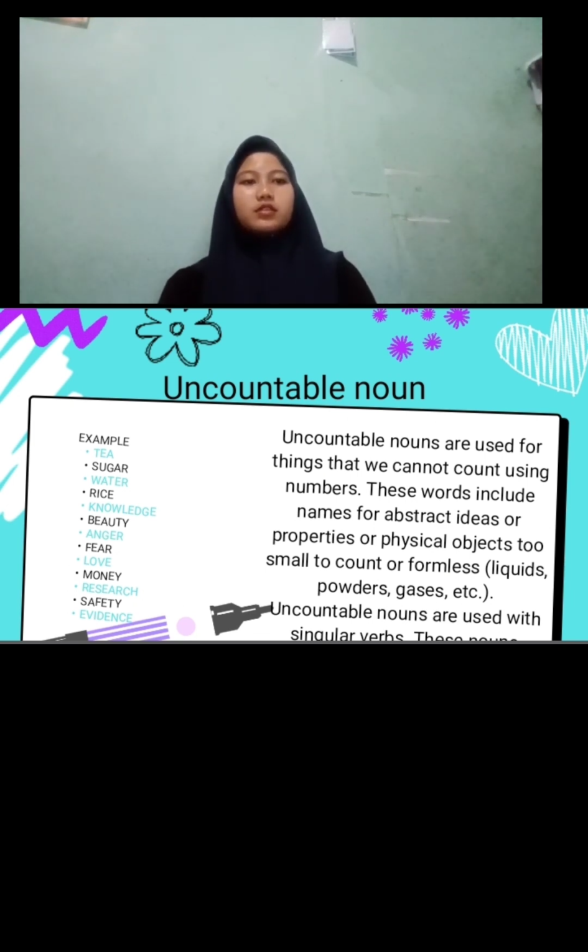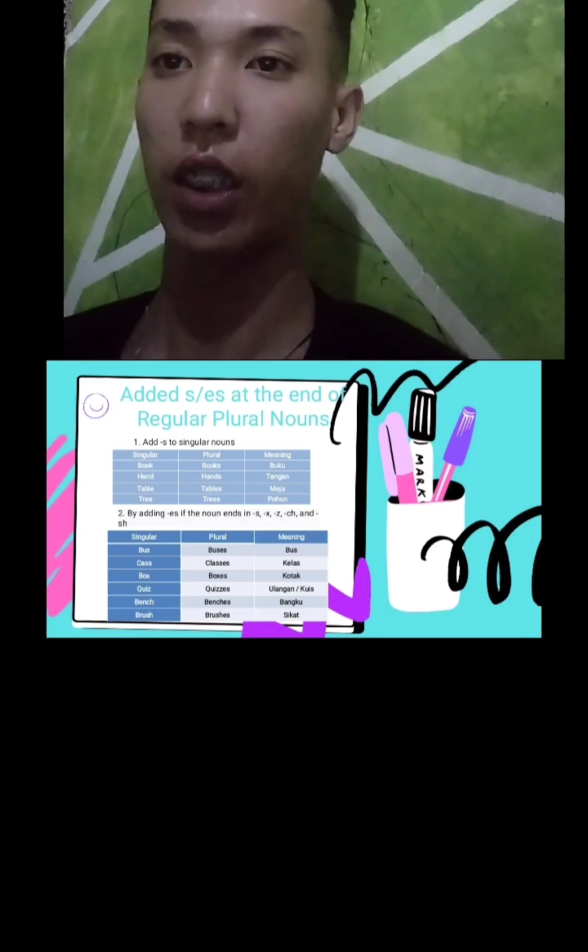These nouns usually do not have a plural form. Examples: tea, sugar, water, rice, knowledge, beauty, anger, fear, love, money, safety, and evidence.